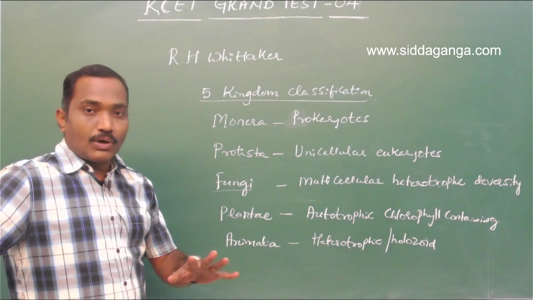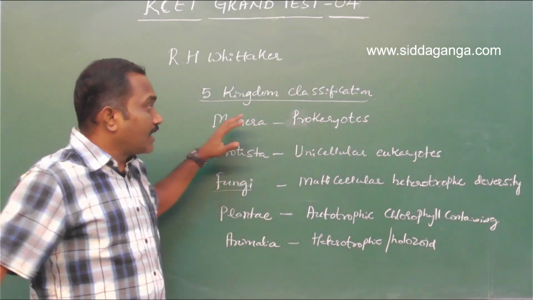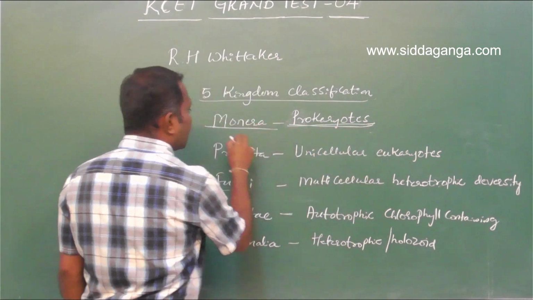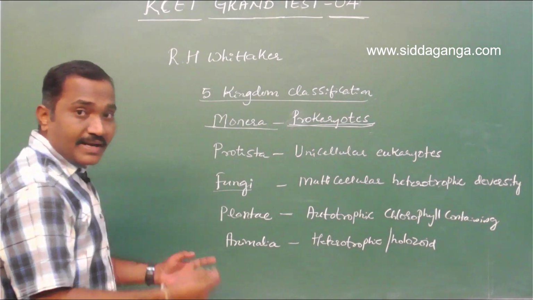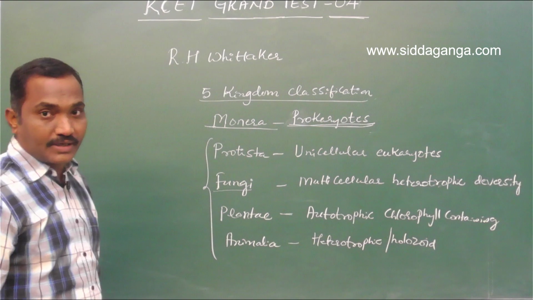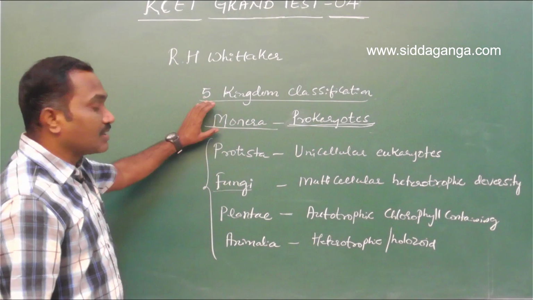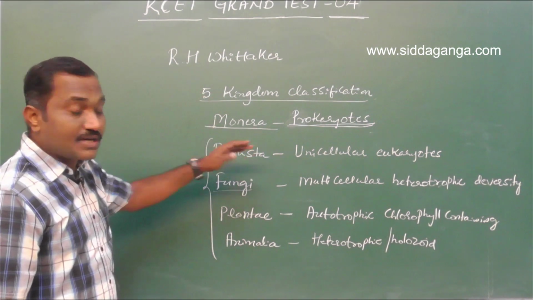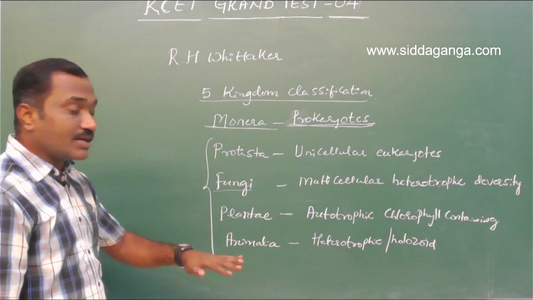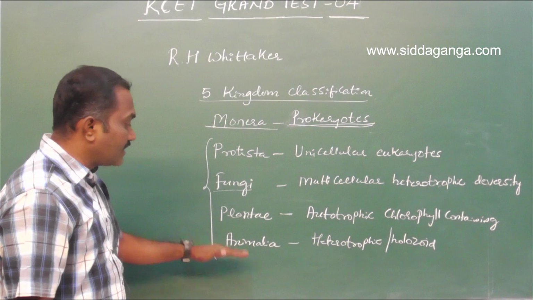In general, what we need to remember is that there are 2 domains, prokaryote and eukaryote. The entire prokaryote is taken into one kingdom, that is Monera. The eukaryotes are grouped into 4 kingdoms. In that, unicellular eukaryotes are in Protista and multicellular eukaryotes are in fungi, Plantae and Animalia.